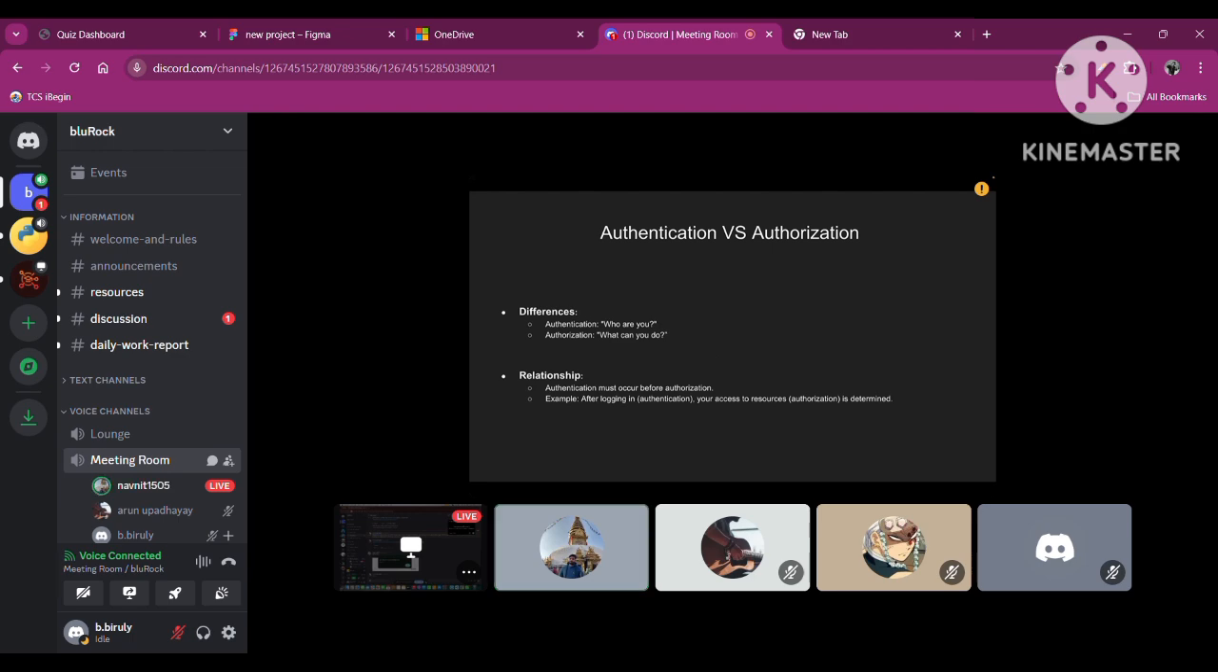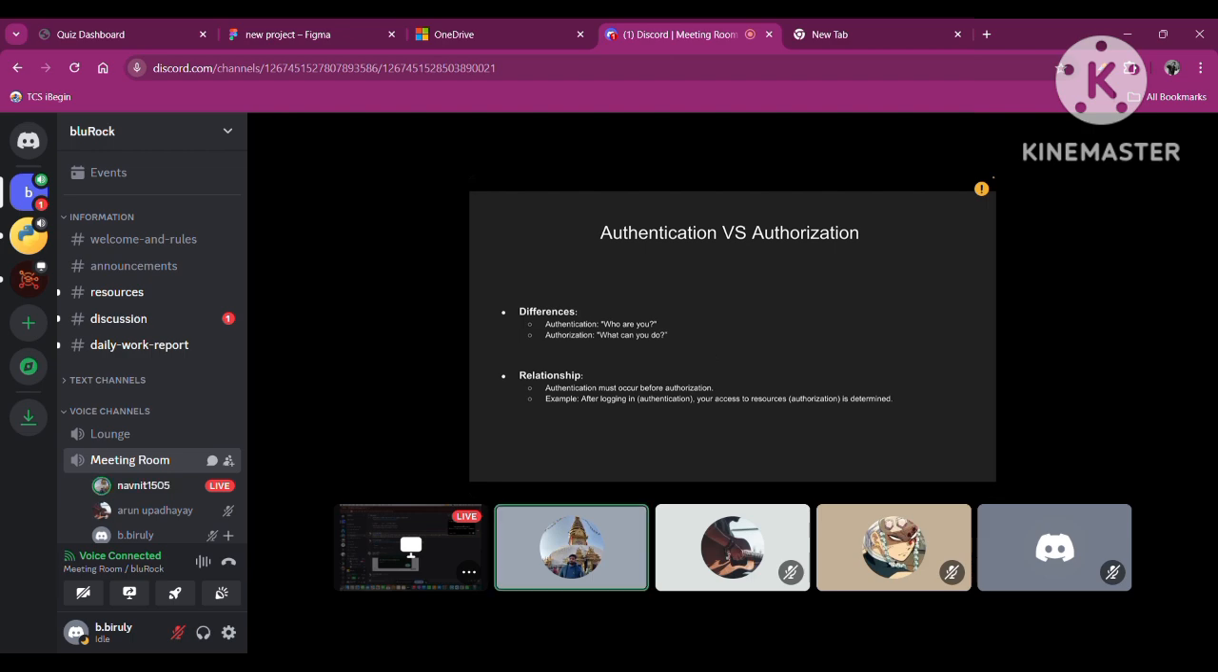Now basically we know what authentication and what authorization is in a defined manner. In main terms, we can say that authentication means who are you. And what does authorization mean? What you can do on that page and what you can view, in another simple way.